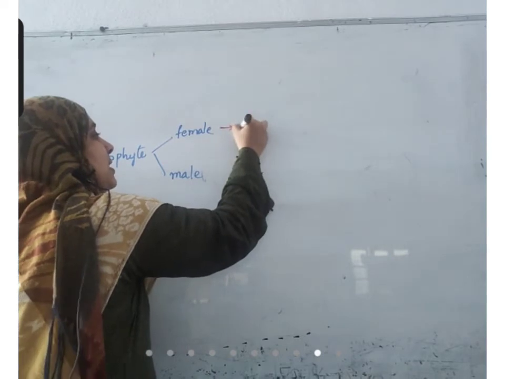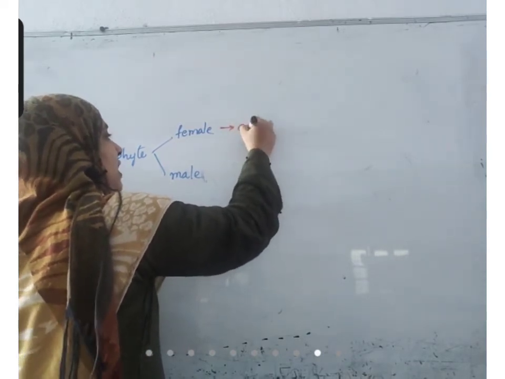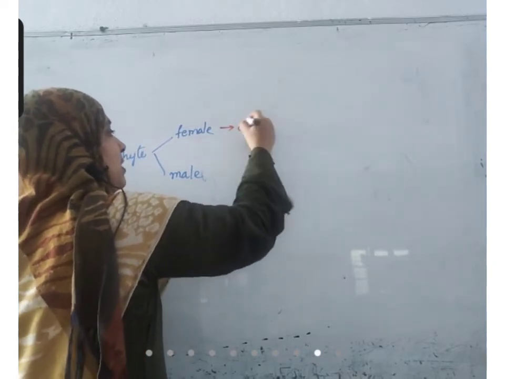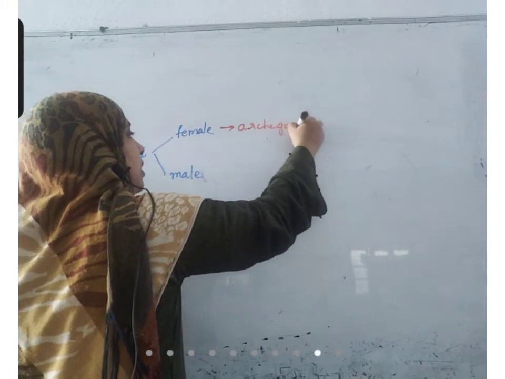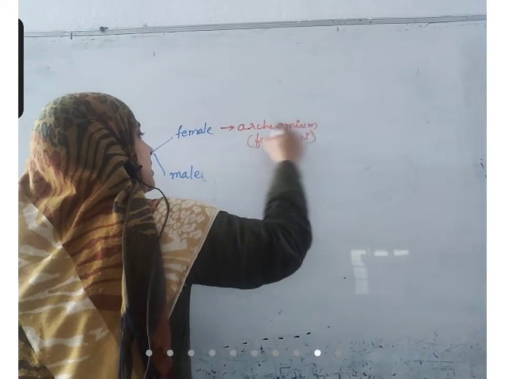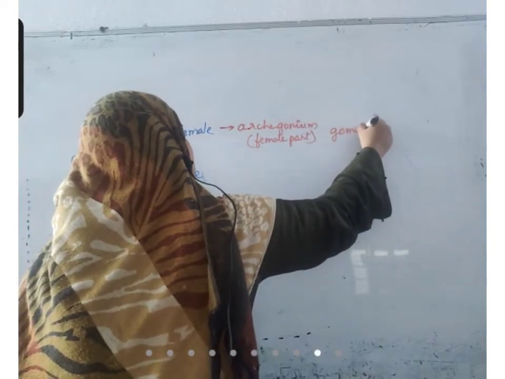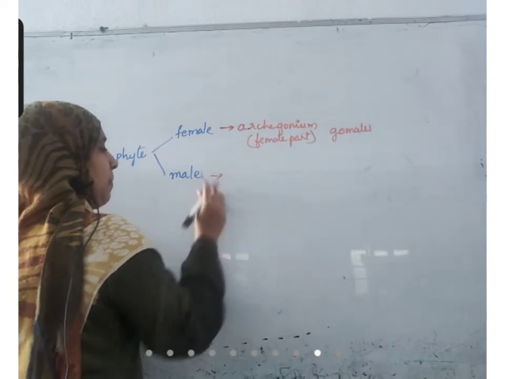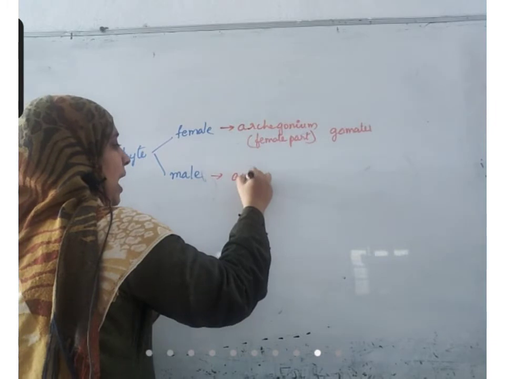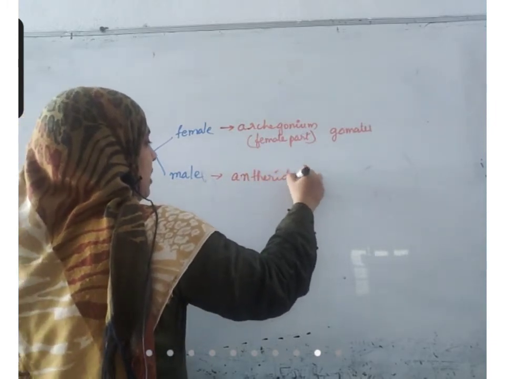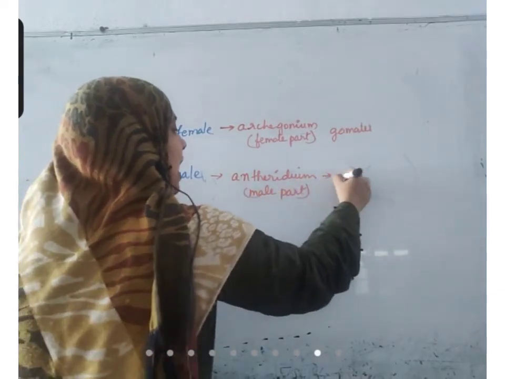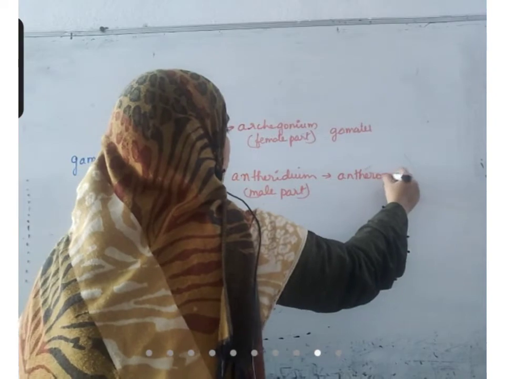The female produces archegonium, that is the female part. From this, female gametes are formed. The male part of the plant has antheridium. This is the male part. It produces antherozoids.